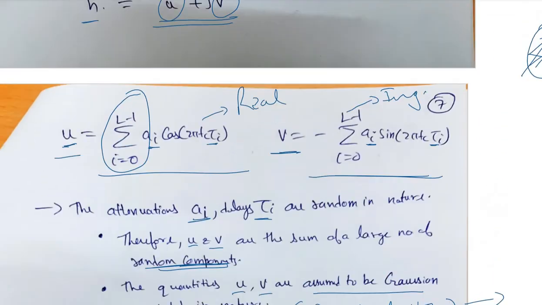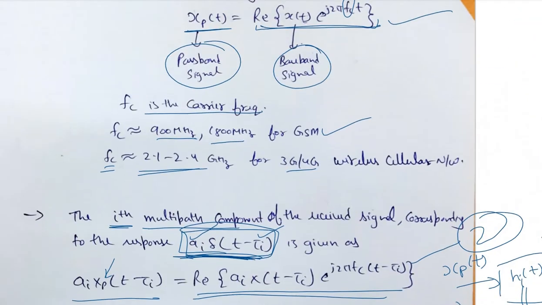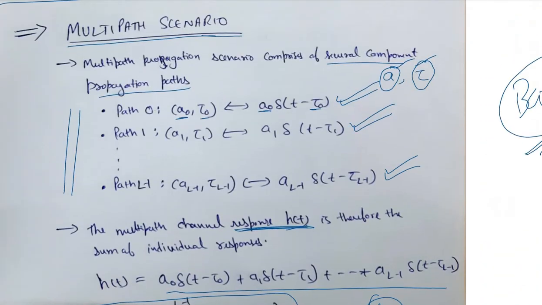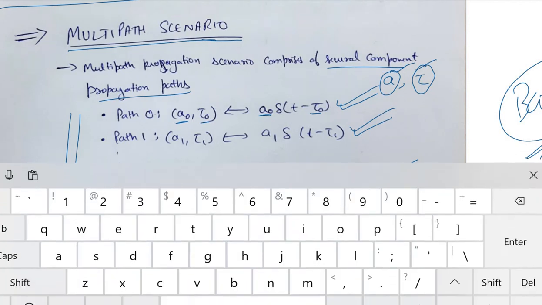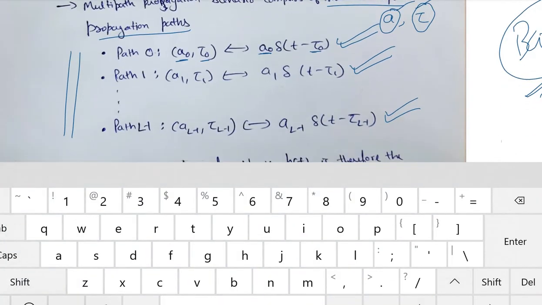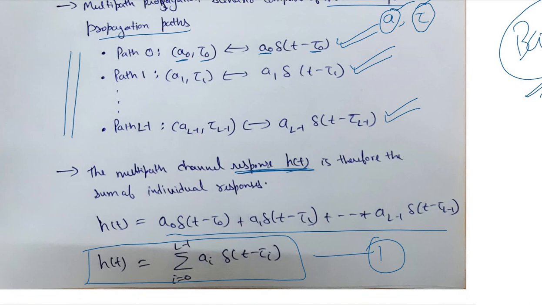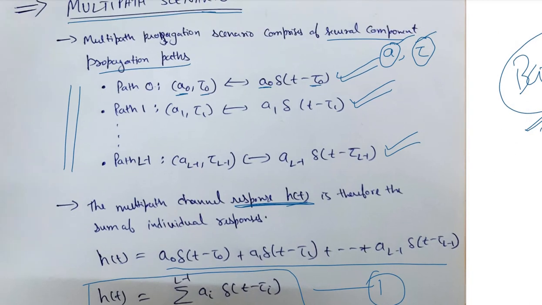I'll just give a quick revision of what we have seen till now. Between a transmitter and receiver, we know that multipaths exist. There are several paths through which the signal transmits between a transmitter and a receiver.